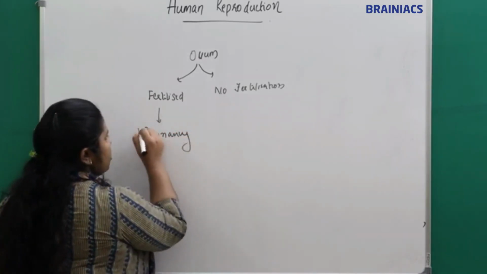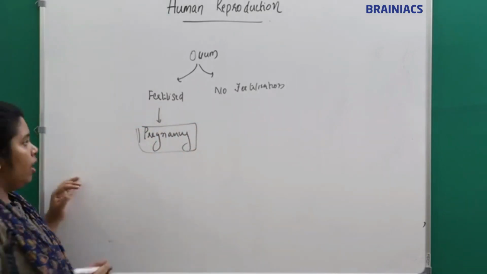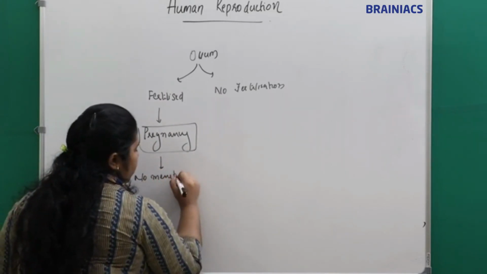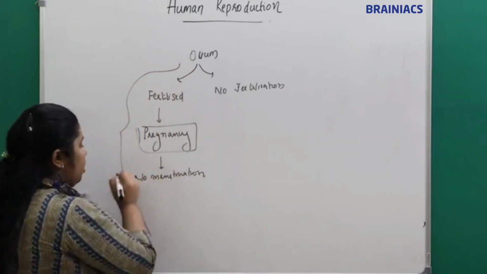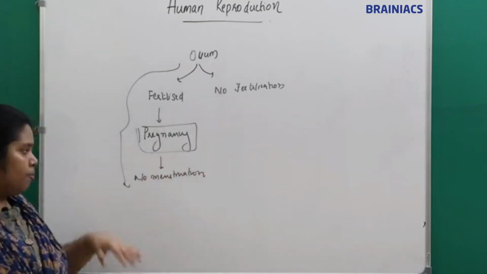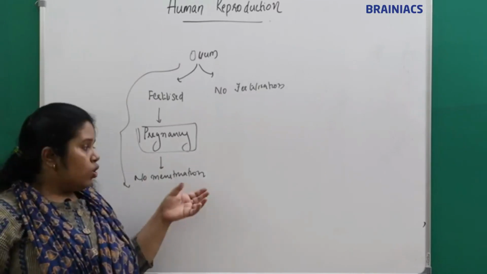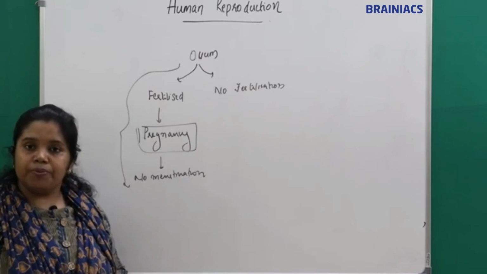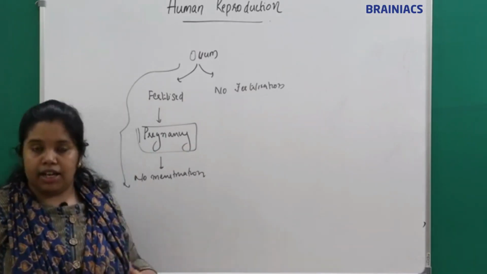So if there is pregnancy, does menstruation occur? No, no menstruation, because the ovum has taken this path. If there is no fertilization, then menstruation will occur. But if there is fertilization, it will lead to pregnancy and there will be no menstruation. So can we say that the absence of menstruation is a sign of pregnancy? Yes, absence of menstruation can be a sign of pregnancy.